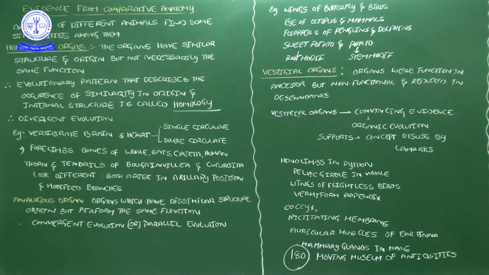Homology means evolutionary pattern. That means from the earliest organisms up to now, the evolutionary pattern describes the occurrence of similarity.